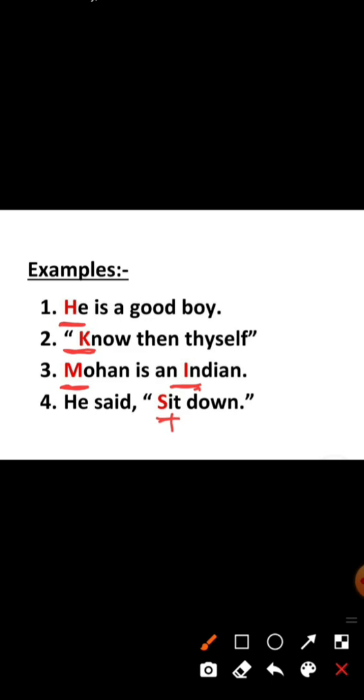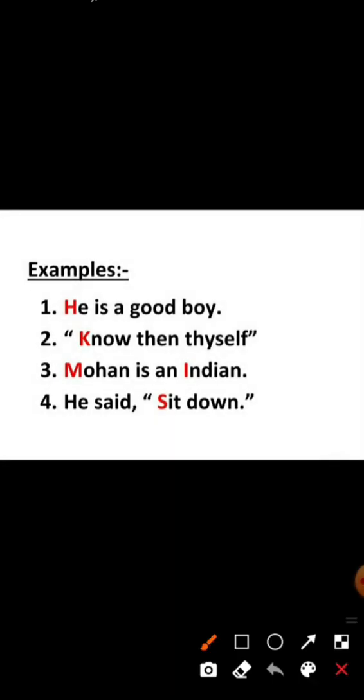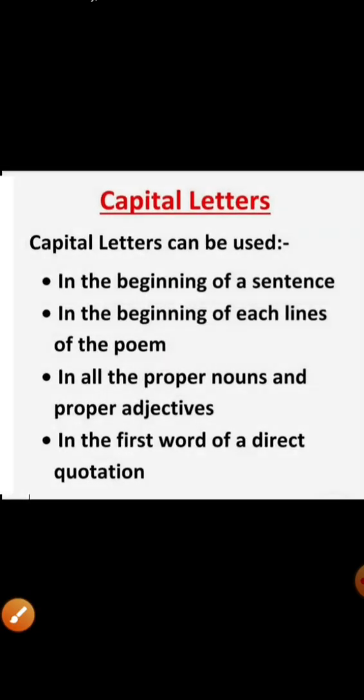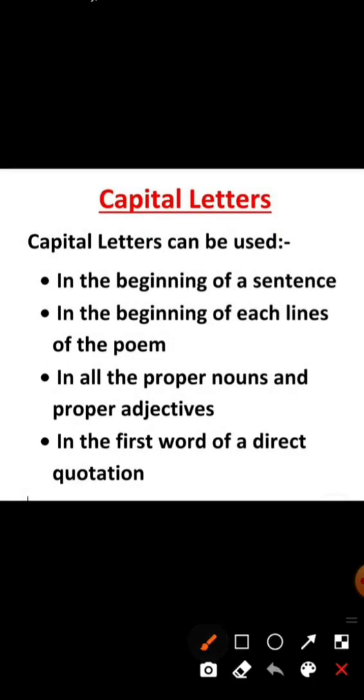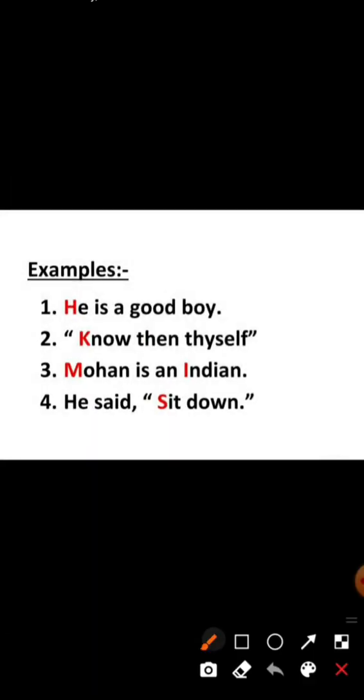Okay, students, so you will also write these examples in your copy. First of all, you will write the uses. Where do we use capital letter? You will write all these 4 points in your copy. Then after, you will write the examples.